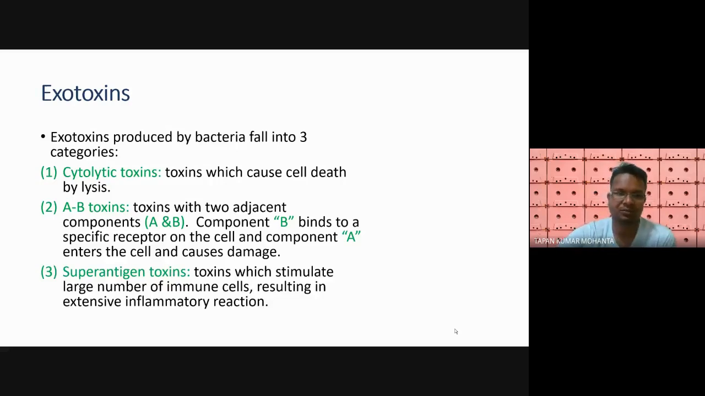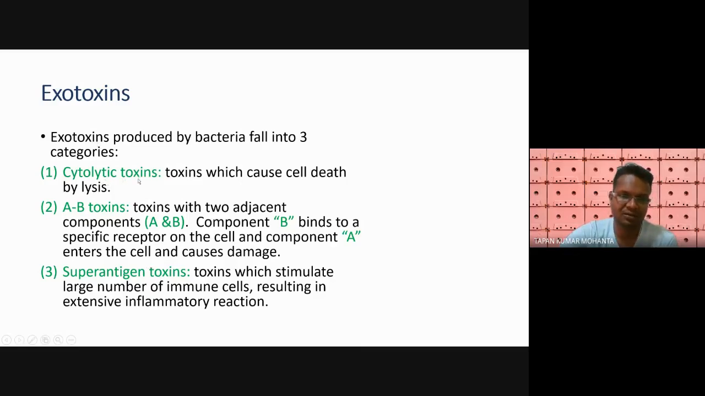How does exotoxin work? So these exotoxins produced by bacteria fall into three categories. One is cytolytic toxin, another is AB toxin, and the third one is superantigen toxin.